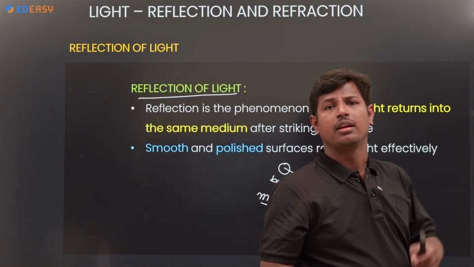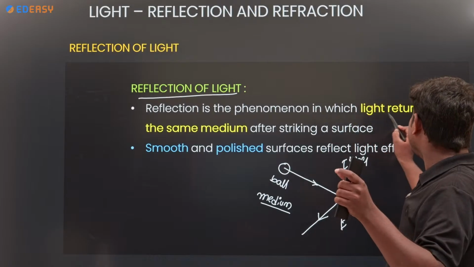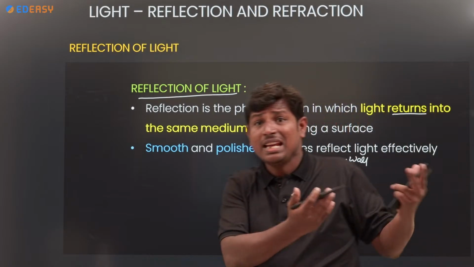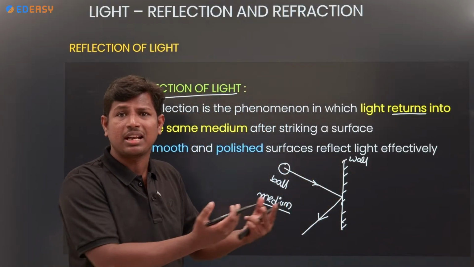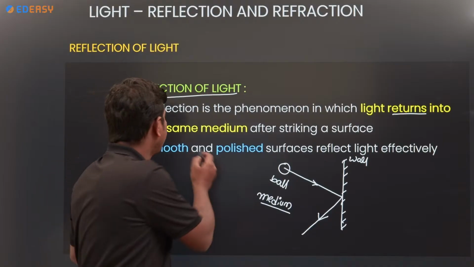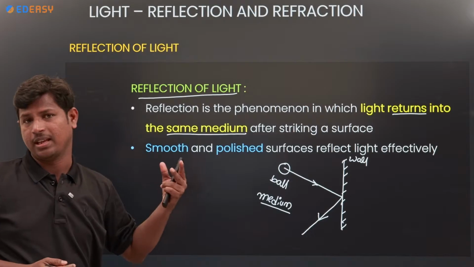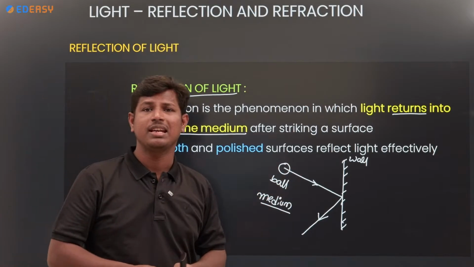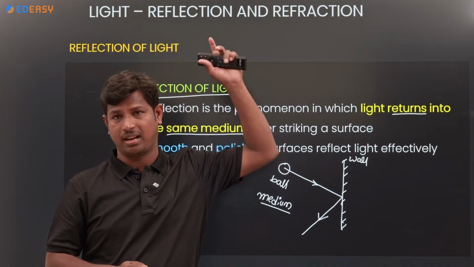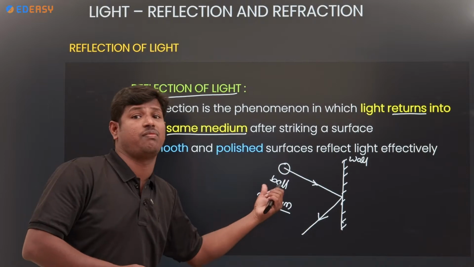Remember carefully, reflection of light is nothing but light returning, which means coming back to the medium from which it traveled. This property we call the reflection of light. So if I throw the ball, it gets back into the same medium. That is called reflection of light.